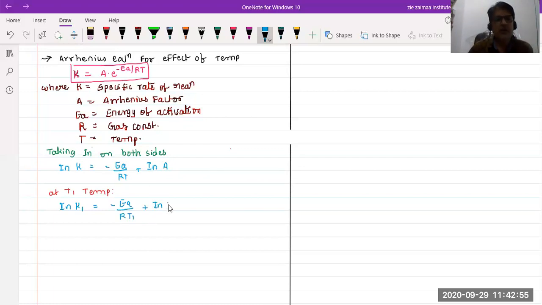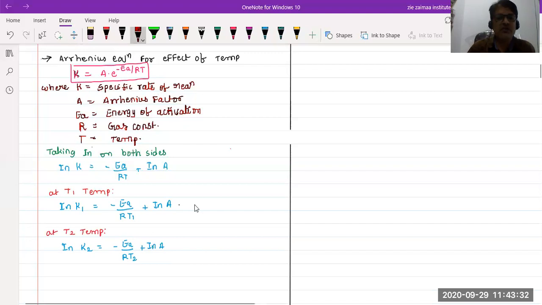This integration A. Okay. Next, at T2 temperature. Right? T2 temperature. How can you write? Integral of K2 equals negative EA upon R T2. Integral A, so A is the Arrhenius factor. It is not going to change. It should be a constant. So let it be taken.